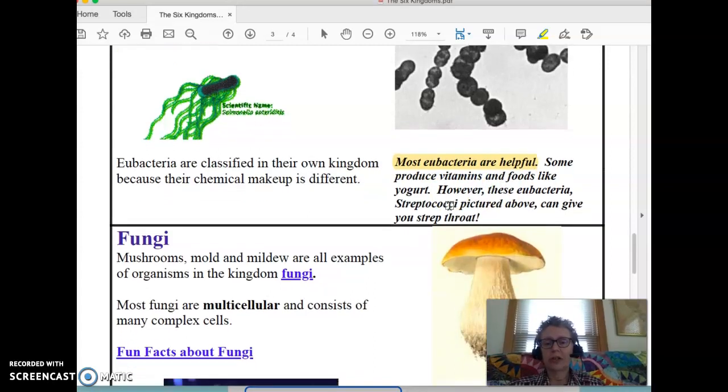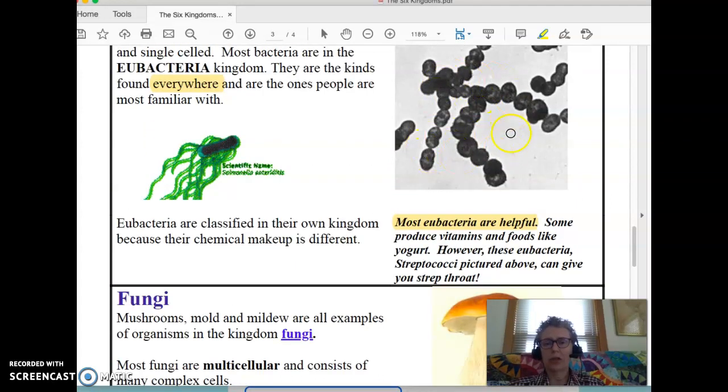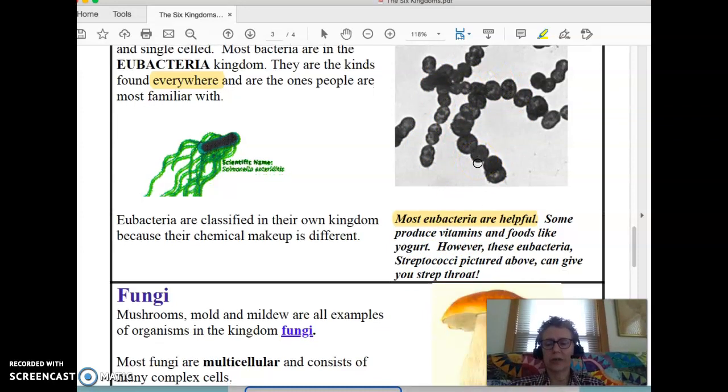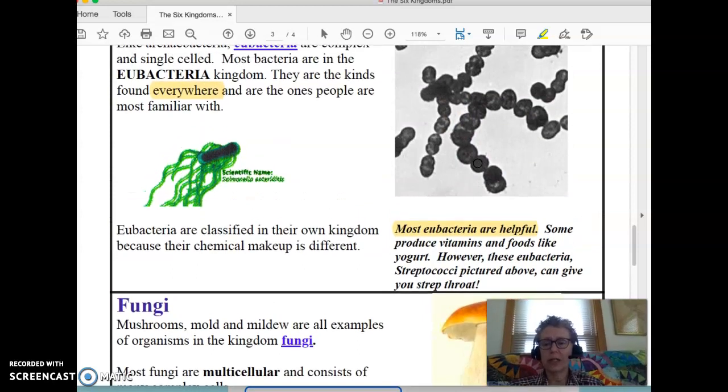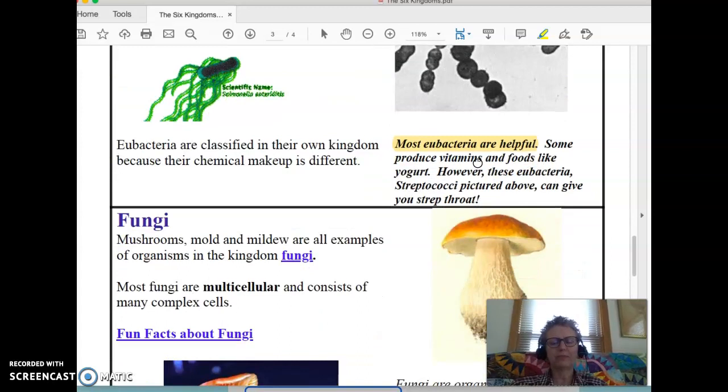However, eubacteria can also give you diseases like strep throat, and that would be a picture of what the streptococci bacteria look like. Those are the ones that can give you strep throat. By the way, COVID-19 is not caused by a bacteria. It's caused by a virus, which is something different.